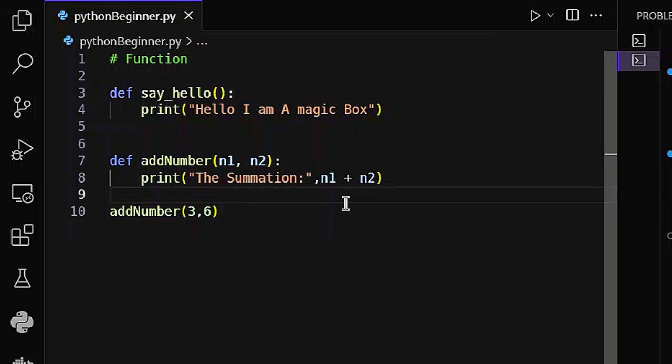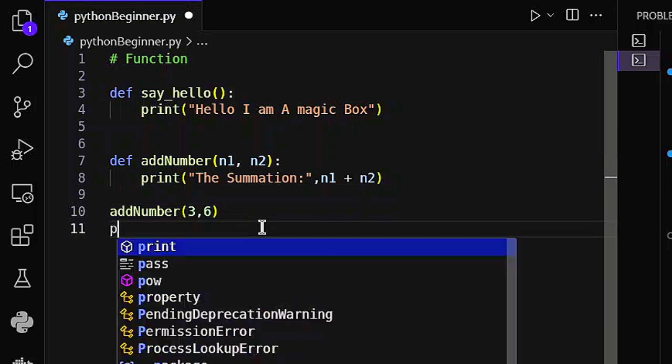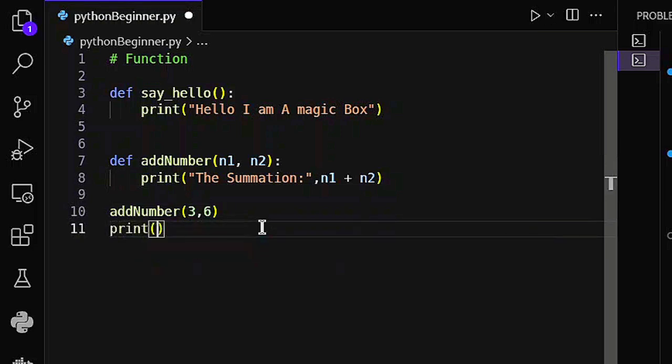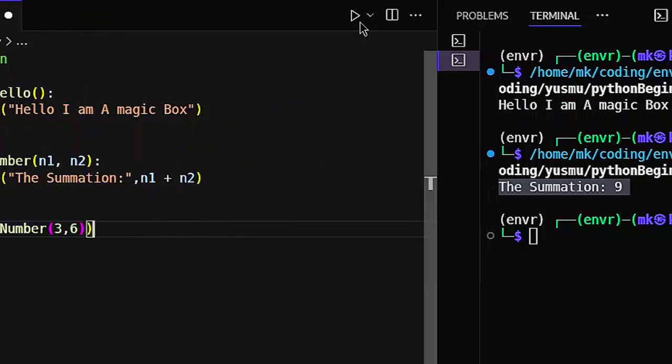But you might hear most of the time there are some functions that you have to put inside print. For example, if I say print, let's see what is going to happen. If I say print and then add numbers, now our function is taken and also printed out. So what are we going to get?